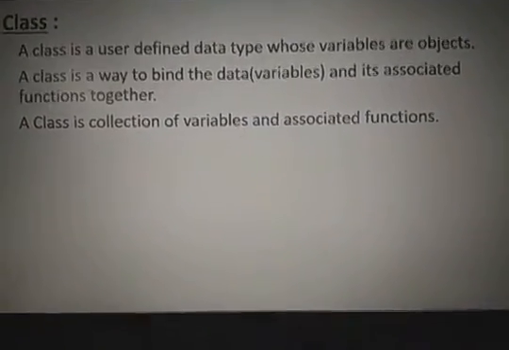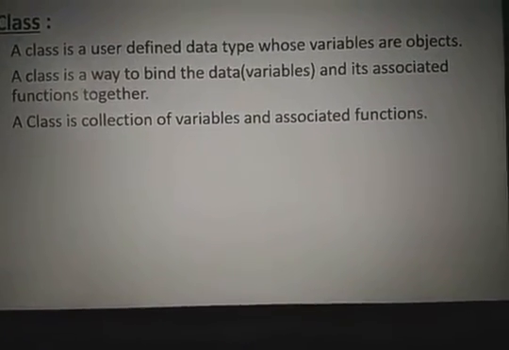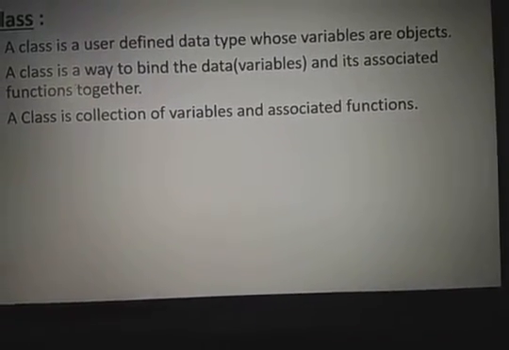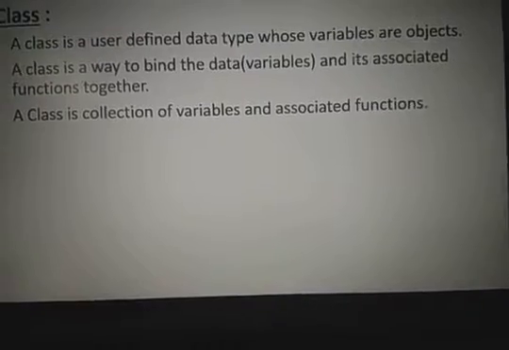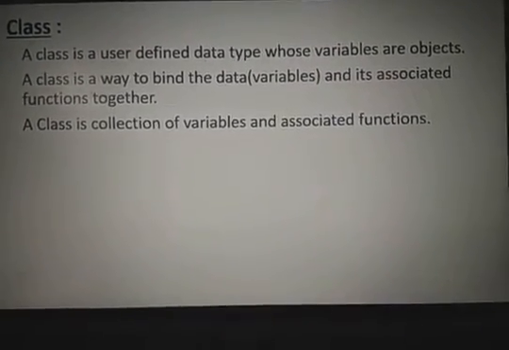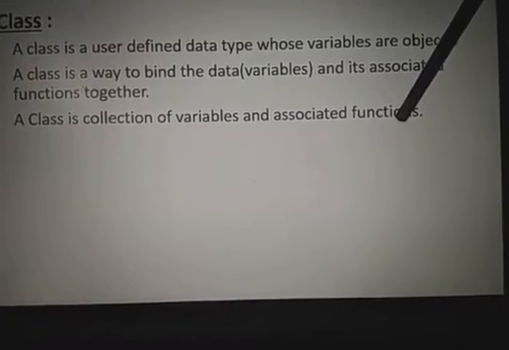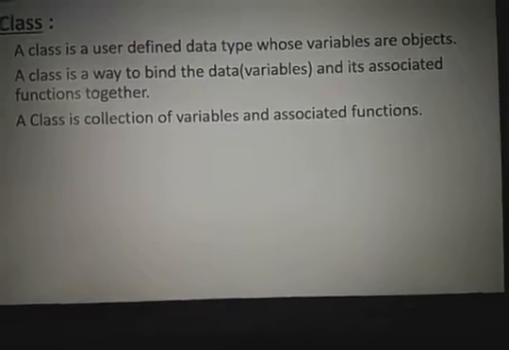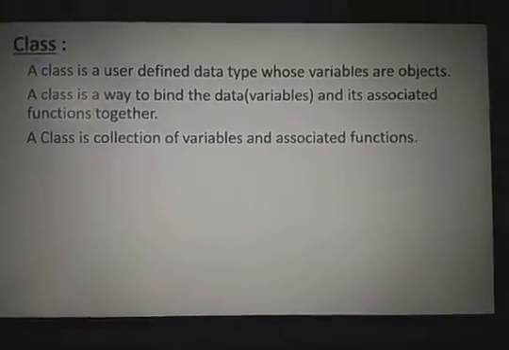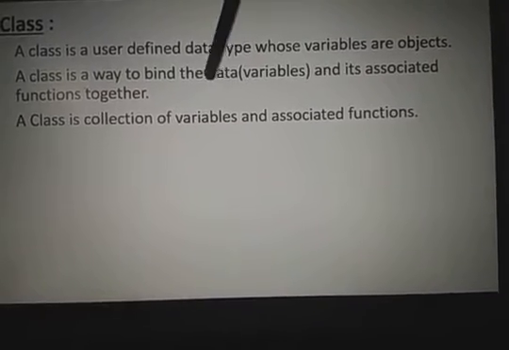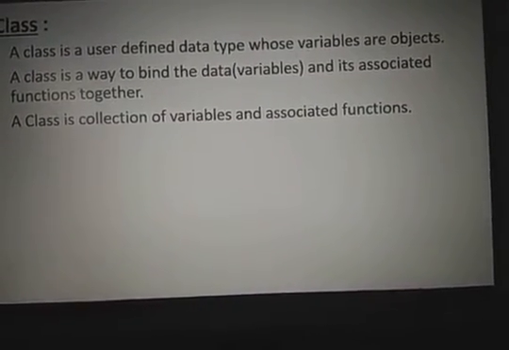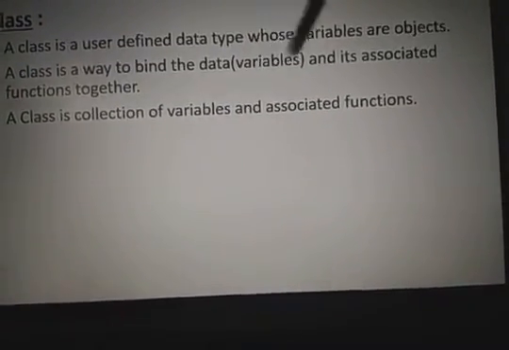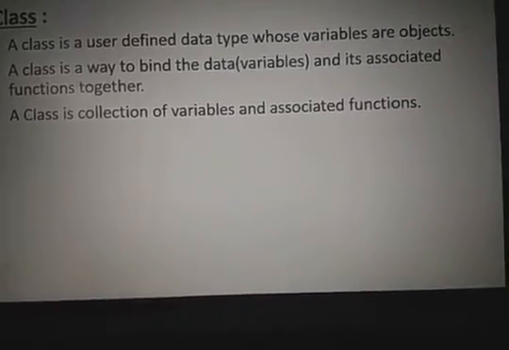A simple example: we are sitting in the classroom. In the class, we have 60 members. All 60 members are called variables. They are in a secure place, and only 7 faculty are assigned to you to teach subjects. Those are called associated functions. The variables and associated functions are available in the class. The remaining students and faculty will not enter your class, because the class is a collection of 60 members and 7 faculty members. Here, a class is a collection of variables and its associated functions. These two are bound or connected with each other.